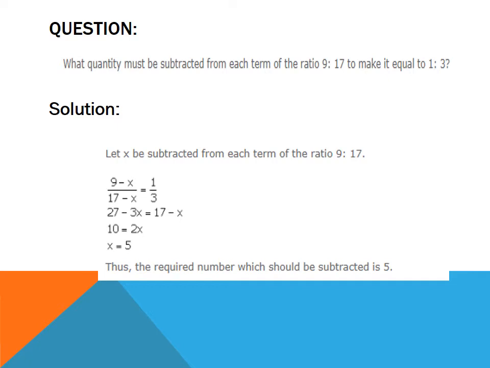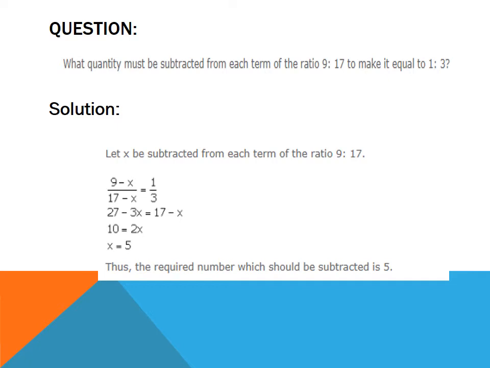Next question: what quantity must be subtracted from each term of the ratio 9:17 to make it equal to 1:3? So we can take, let x be subtracted from each term of the ratio 9:17.